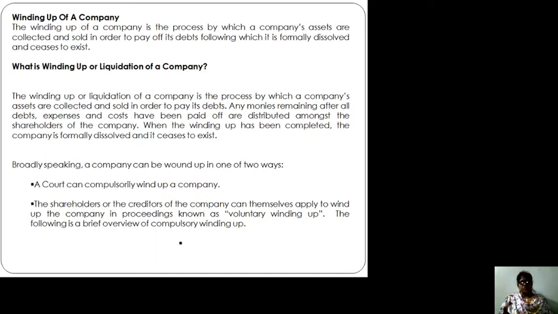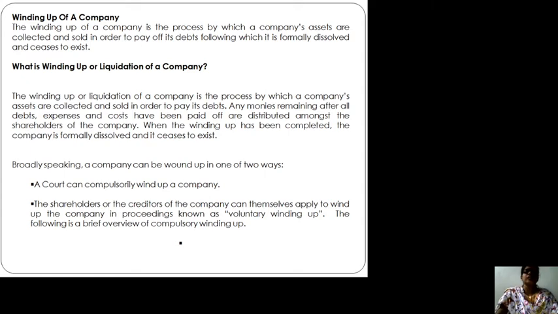वाइंड करना, कोई भी चीज को क्लोज करना, वाइंडिंग अप करना, इसका मतलब क्या होता है? Winding up is a process by which the dissolution of a company is brought about. The process is carried out by a liquidator. He is appointed to realize the assets, pay the debts of the company out of the assets so realized, and to distribute the surplus, if any, among the members of the company.